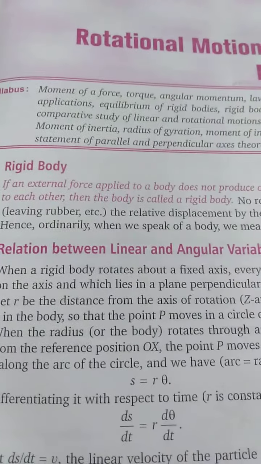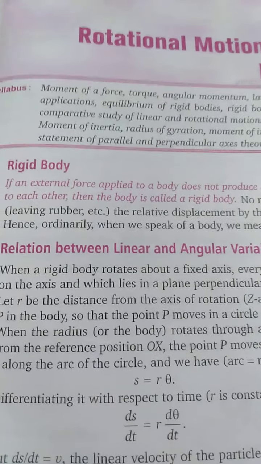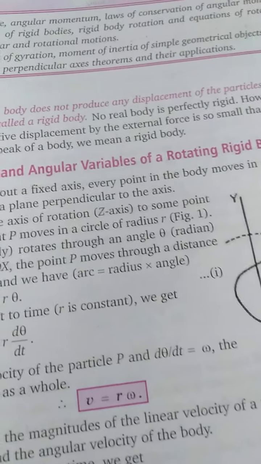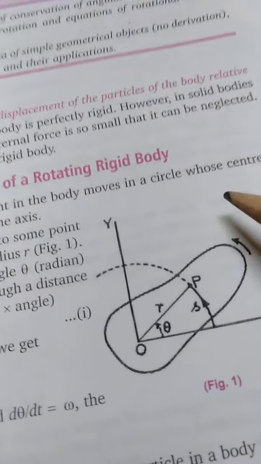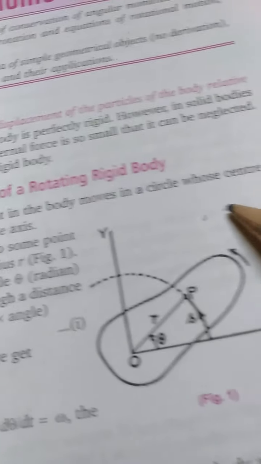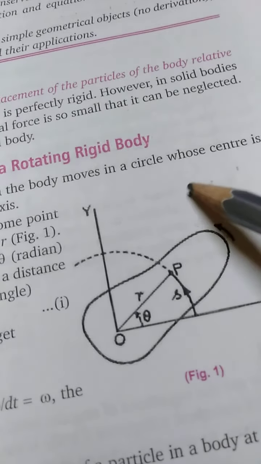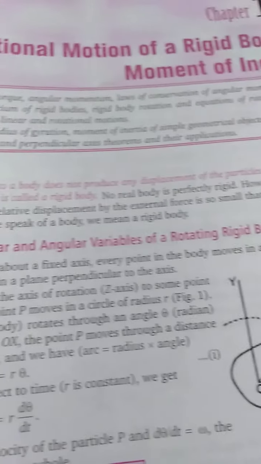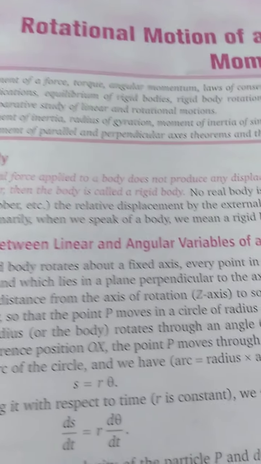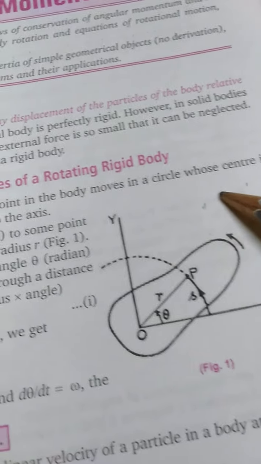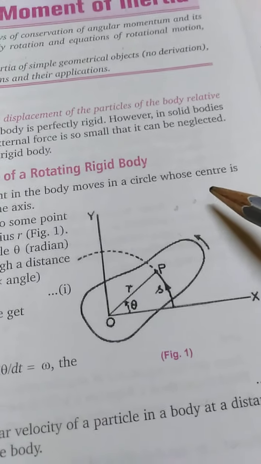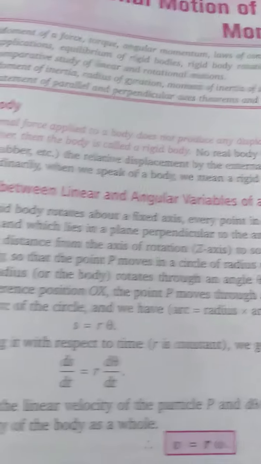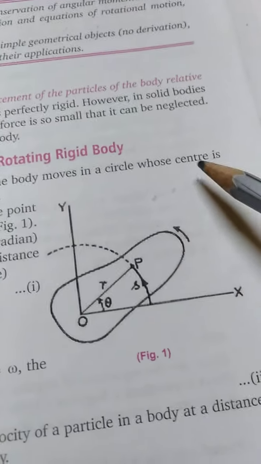So rigid body means a force applied on a body is unable to produce any displacement between the particles. Suppose the particles are here, and if you apply a force and this particle goes here, then there is a displacement of the particle. If this doesn't happen, then we say that the body is rigid. Whenever there is a displacement in a particle, it simply means there is a change in the shape and size of the body.